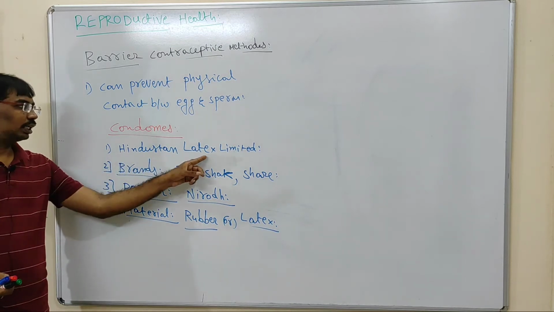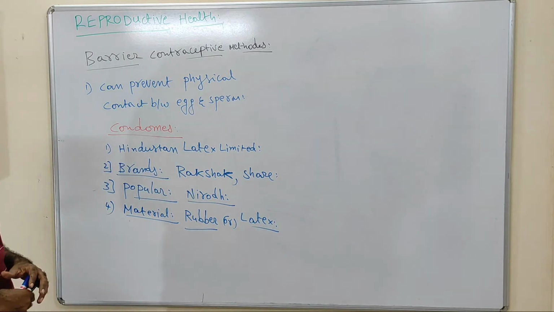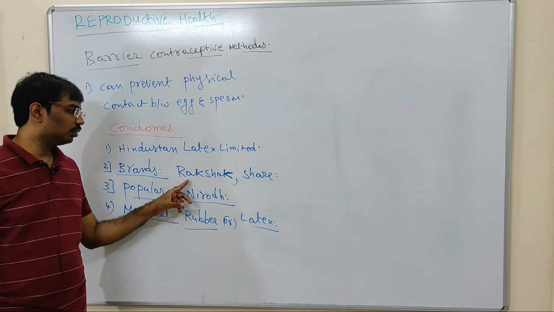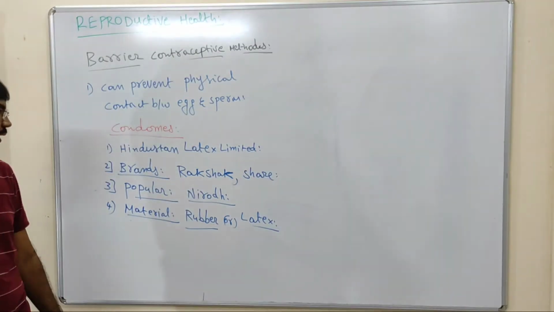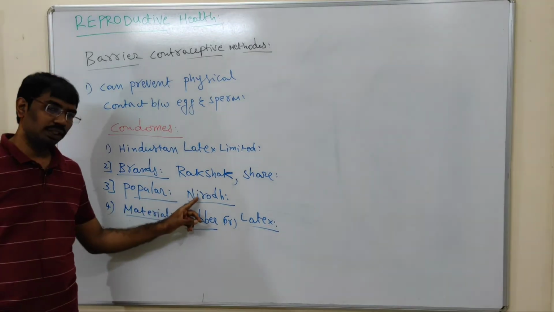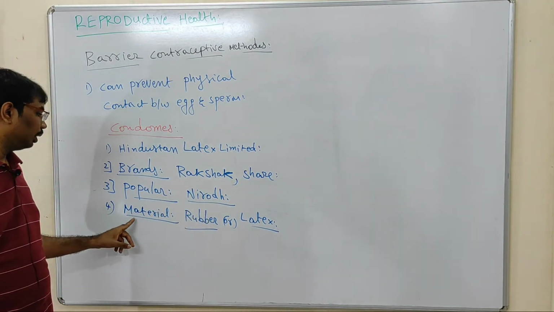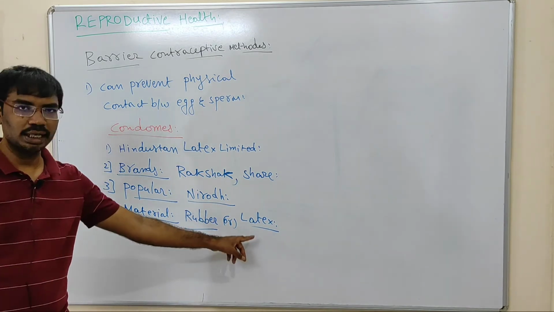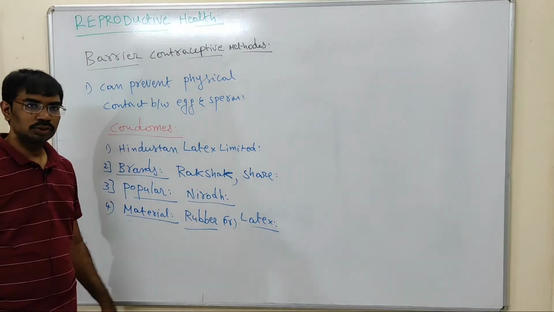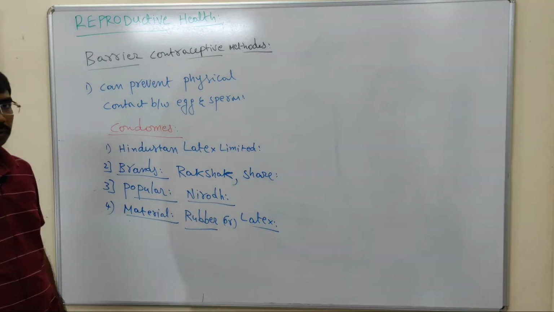So Hindustan Latex Limited prepared condoms. The brands Rakshak and Share are developed by Hindustan Latex Limited. The popular brand of condoms is Nirodh, and again the material utilized for the preparation of condoms is rubber or latex. So with the help of these materials, condoms are prepared.